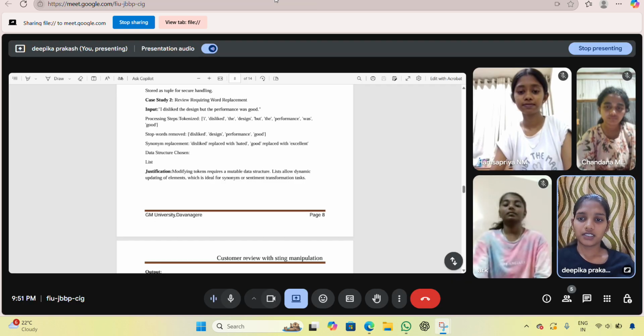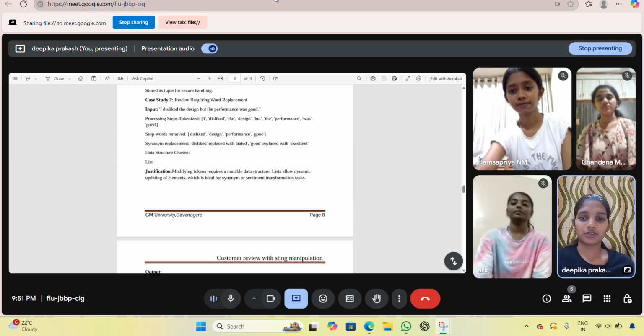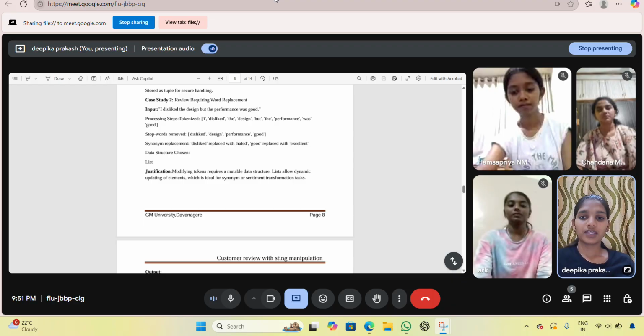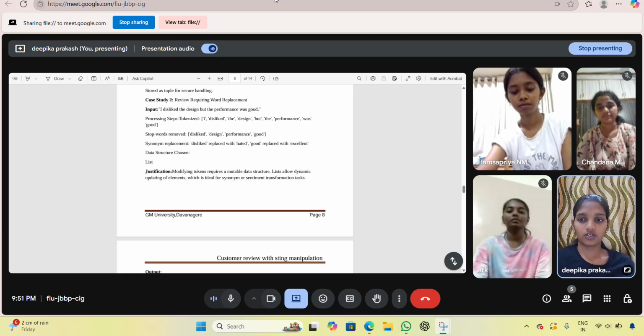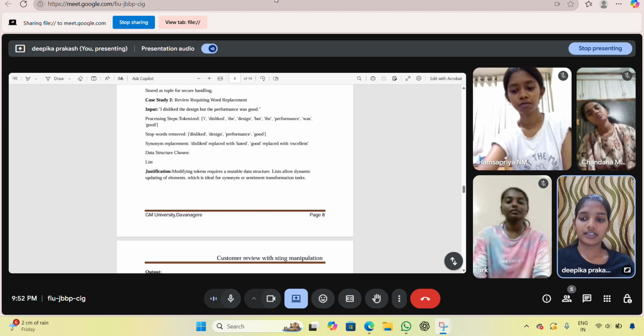Case study 2, review requiring word replacement. The input is: I disliked the design, but the performance was good. Processing steps: first tokenize: I disliked the design but the performance was good. Stop words removed: disliked design performance good. The structure chosen is list. Why? It needs a mutable structure for updates, and the output is edited design, performance, and excellent.